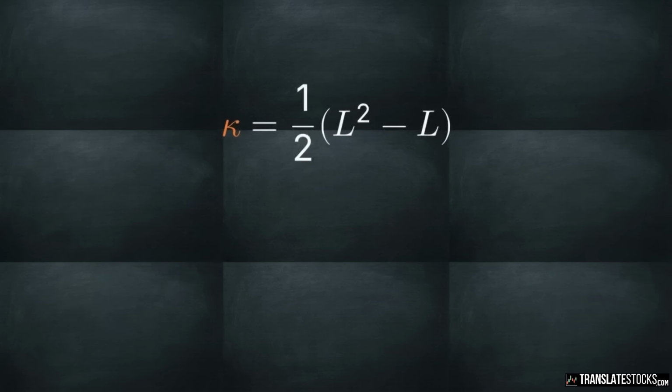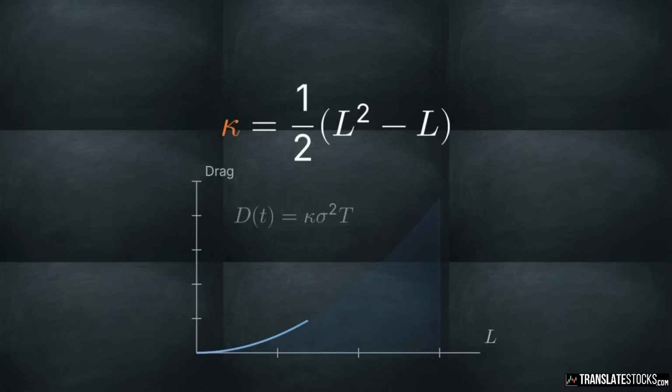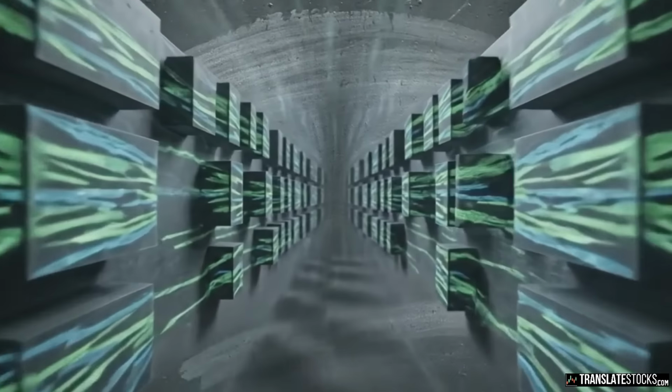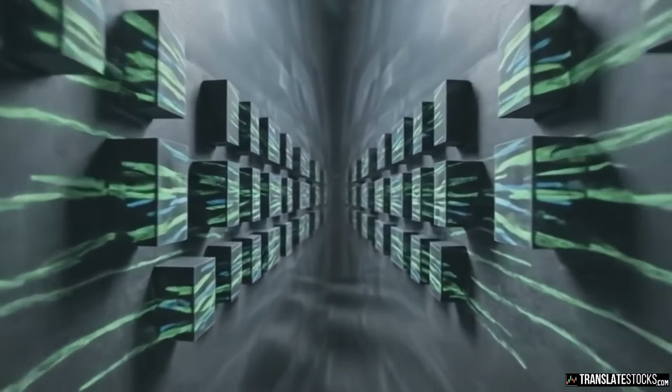We can further simplify the equation by defining the Greek letter kappa as exactly 1/2 of the leverage squared minus the leverage. For a 3x leveraged ETF like TQQQ, the kappa multiplier is 3. The final drag equation reveals that the instantaneous cost is 3 times the variance over time. Since kappa is positive for any leverage above 1, and variance is always positive, this drag is strictly cumulative. Volatility makes decay a mathematical certainty.